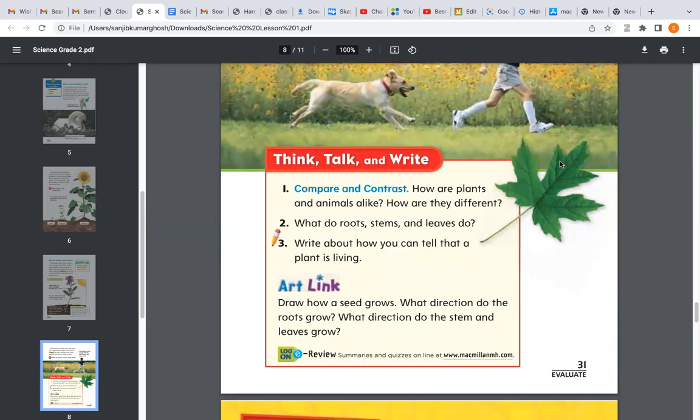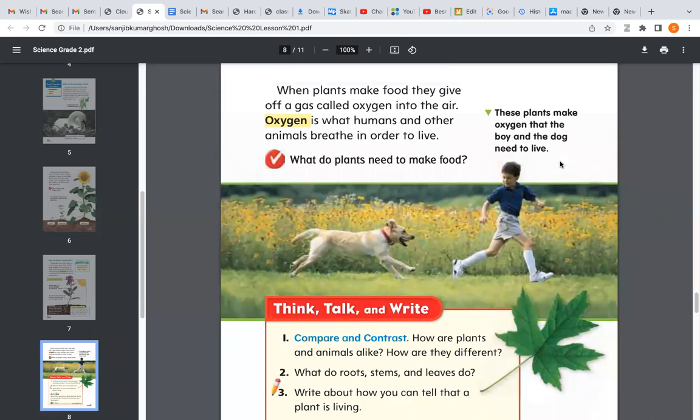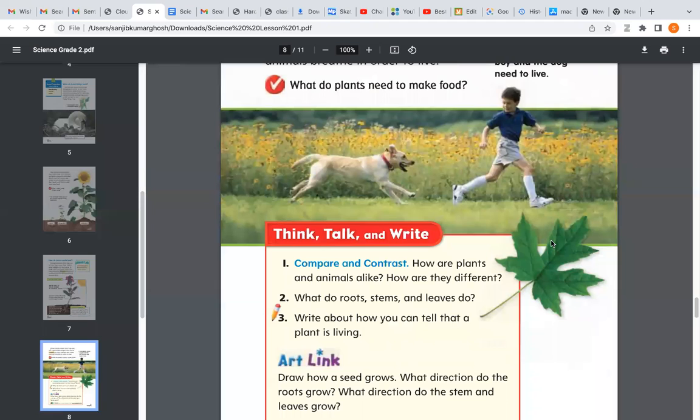Is this clear? Shruti, is it clear, beta? Yes, ma'am. Debangshu, is it clear what plants need to make food? Debangshu, is it clear, beta? Debangshu, are you there? Yes, ma'am, I am there. Is it clear what plants need to make food? Debangshu, can you tell me?